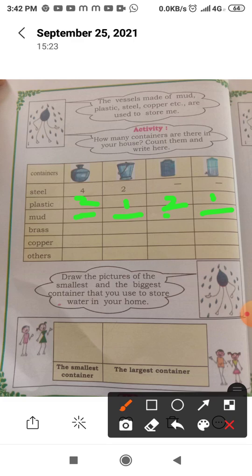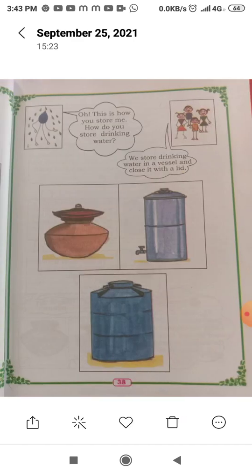Now draw the pictures of the smallest and biggest container that you use to store water in a house. The smallest container means a glass. Yes or no? To drink the water you are using the glass. This is the smallest. And the largest container you can draw here: syntex or cement tank. Understood? So the smallest is a glass or small water bottle, and the largest is a syntex or cement tank. Understood? So this is one more activity.